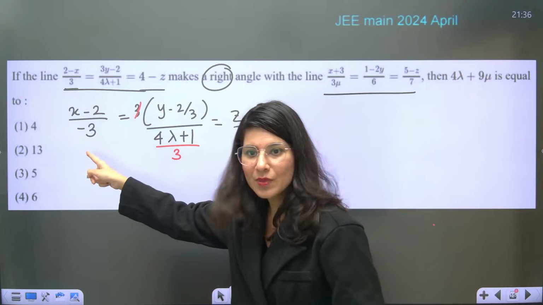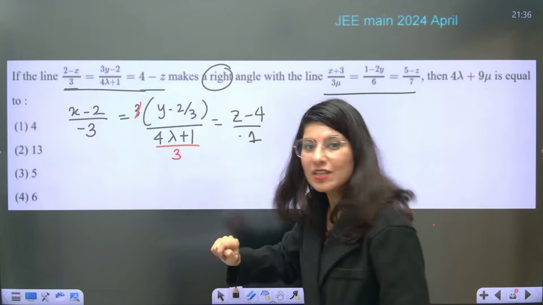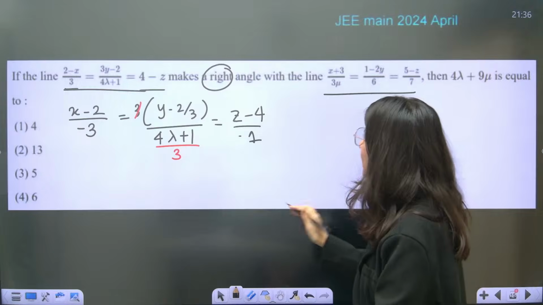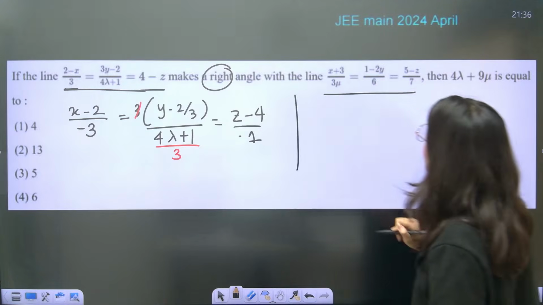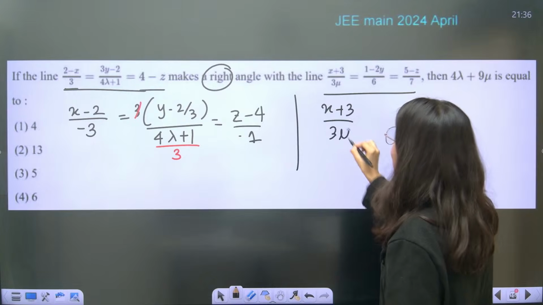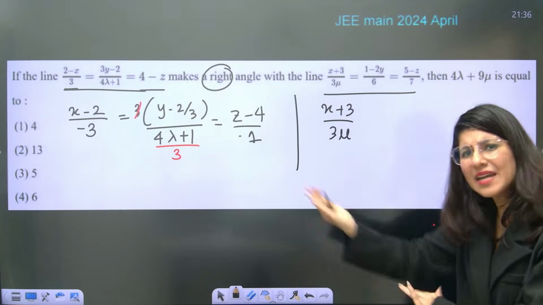x minus x1 upon a, y minus y1 upon b, z minus z1 upon c. Okay ma'am, this is done. What about line number 2? x plus 3 upon 3 mu. This is correct: x minus 3 upon 3 mu.